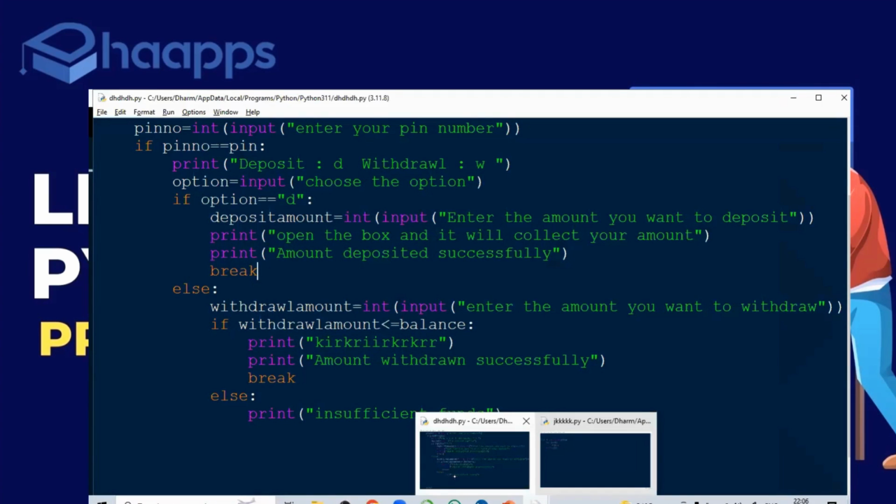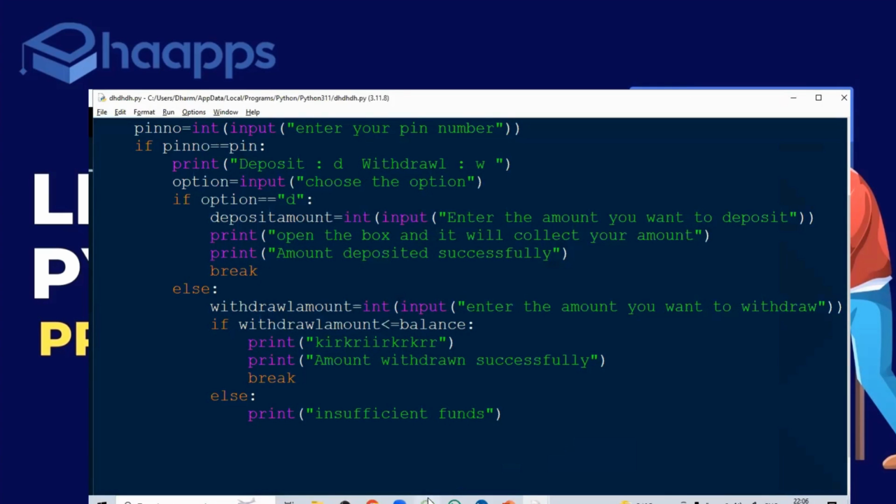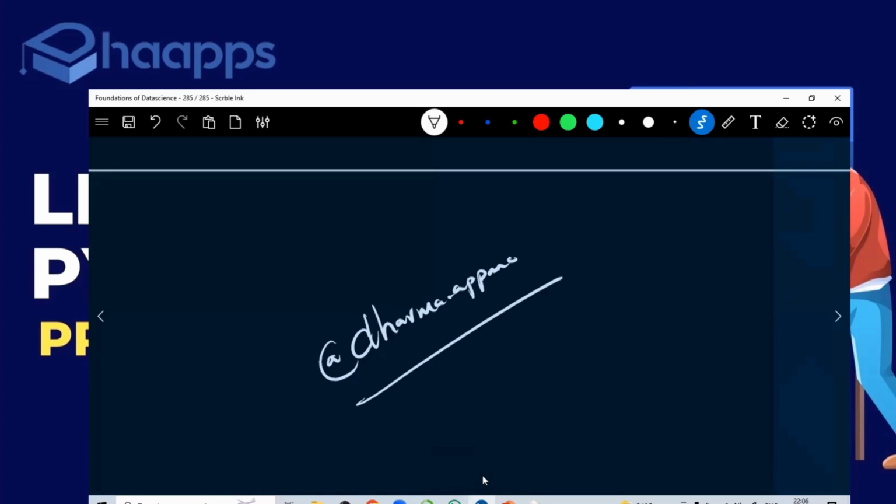One more time, I'm repeating the task. Task is very simple. In the code we wrote today, we have two functionalities. I can withdraw the amount, or else I can deposit the amount. Either withdraw or deposit.